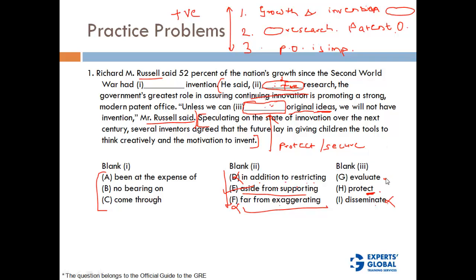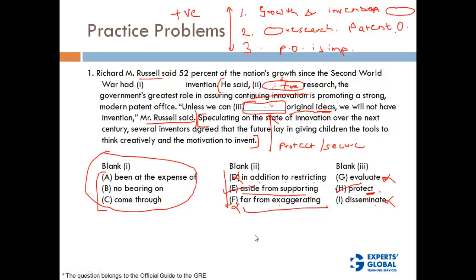So evaluate, although technically it's a positive word and could fit in this sentence, does not fit in the context of the meaning of the whole paragraph. So this is also not correct. So we go ahead with H. Okay. Now we see that we have not even looked at this blank at all, and that is what I mean by saying that it is loosely connected, right? So we don't have to necessarily look at all 3 blanks together at the same time.